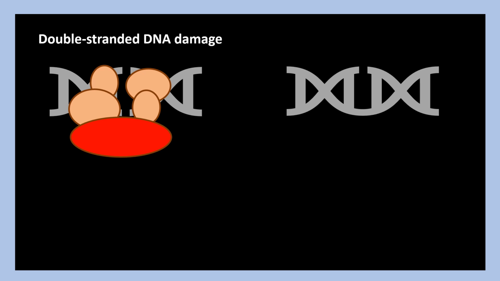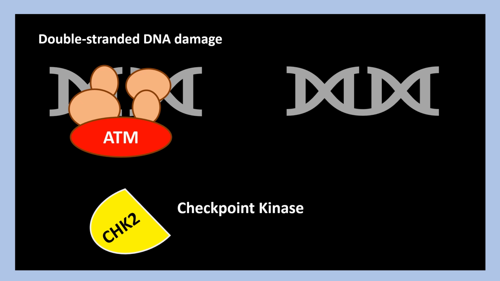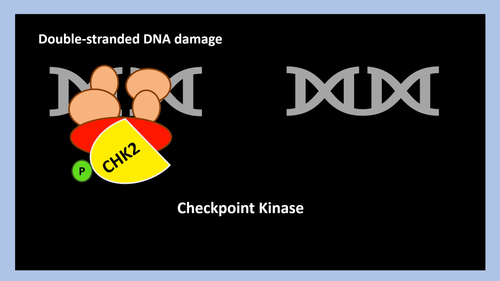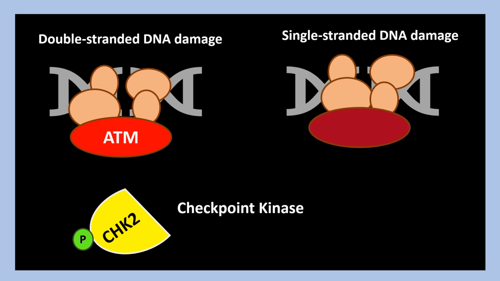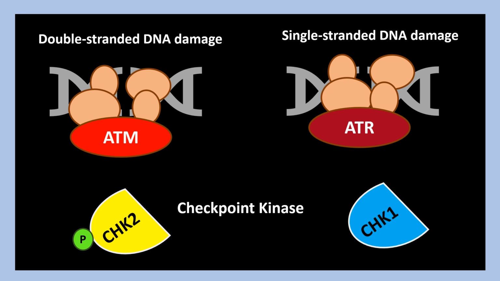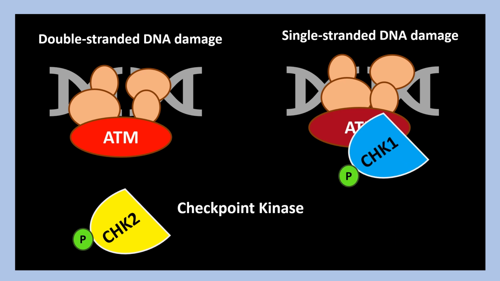So here we have the DNA with a double-stranded damage which is recognized and bound by a complex of proteins. One component of this complex is the ATM kinase, which acts on a checkpoint kinase called CHK2 by phosphorylating it and activating it. Similarly, DNA with single-stranded damage is recognized and bound by a complex of proteins consisting of ATR kinase, which acts on the checkpoint kinase CHK1 by phosphorylating and activating it.